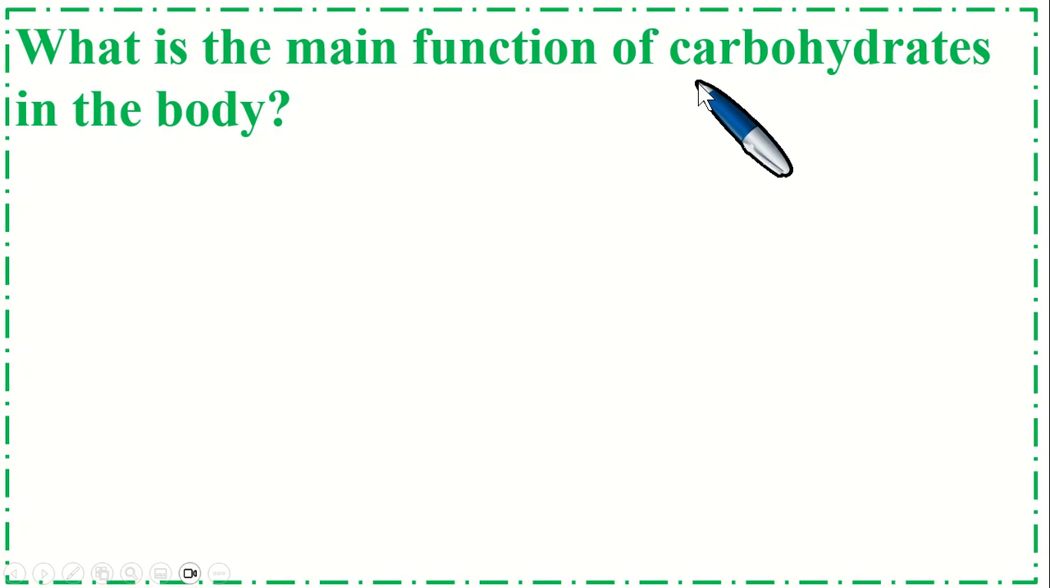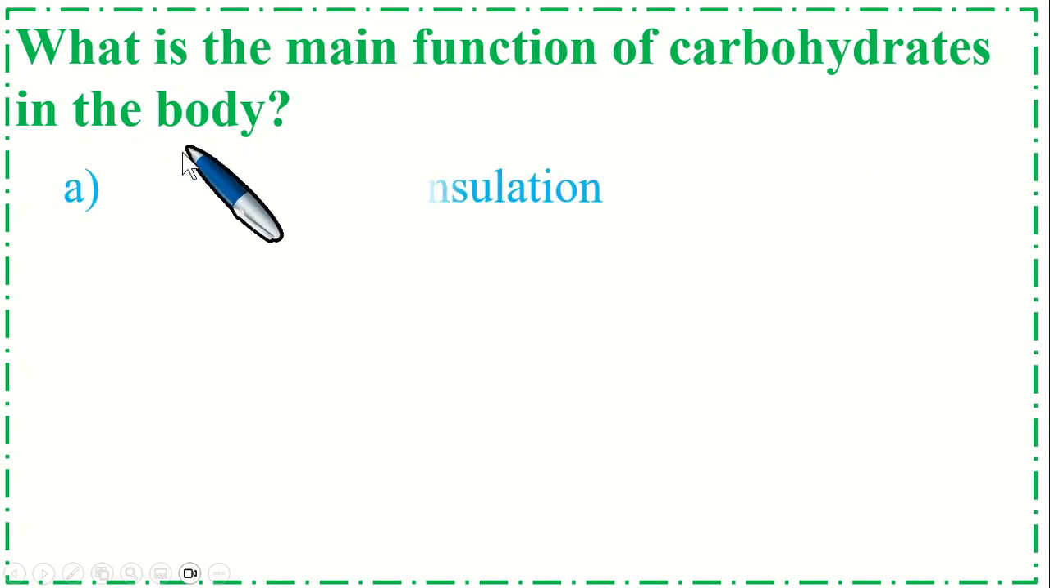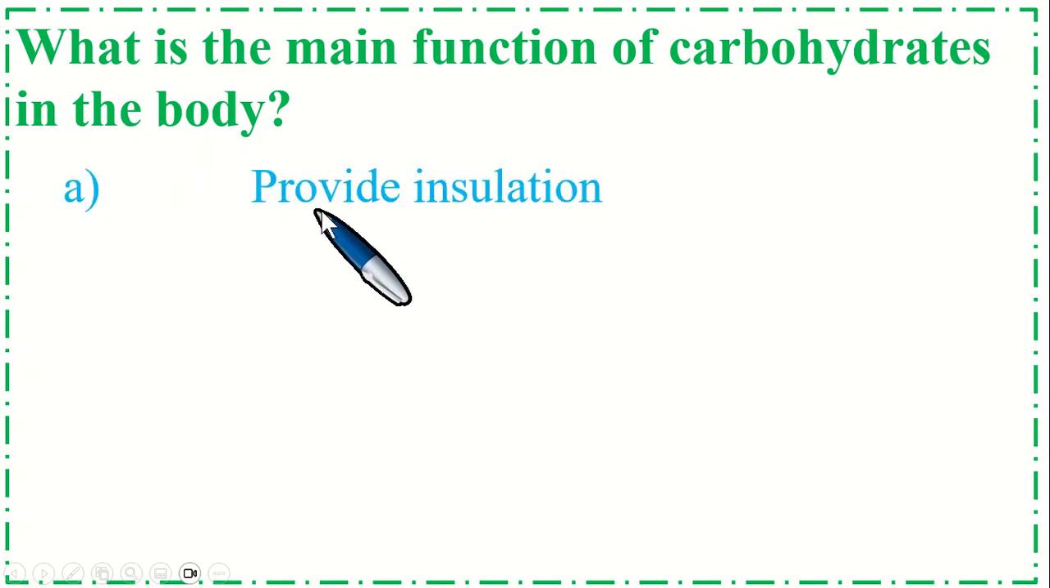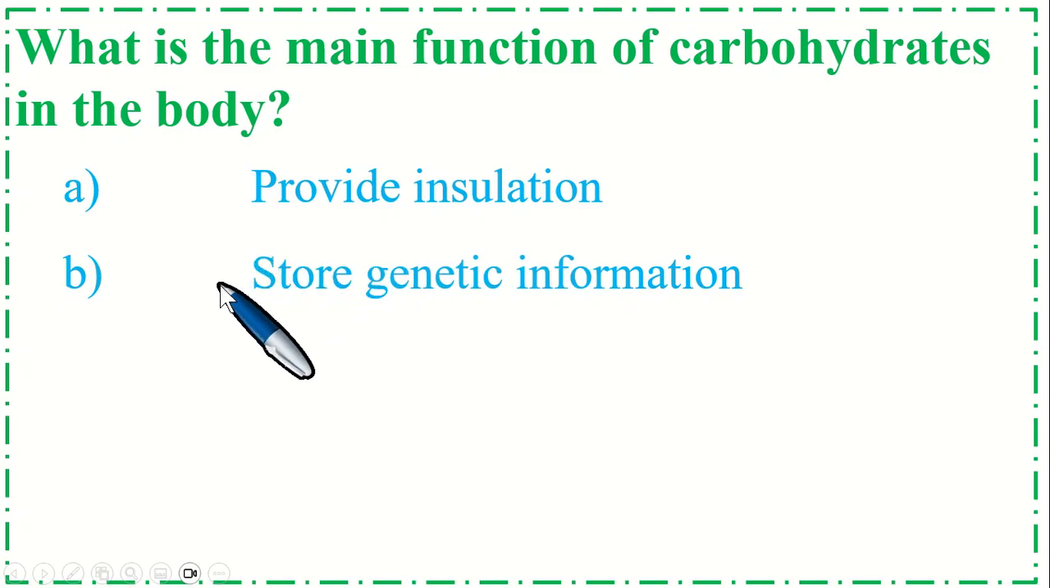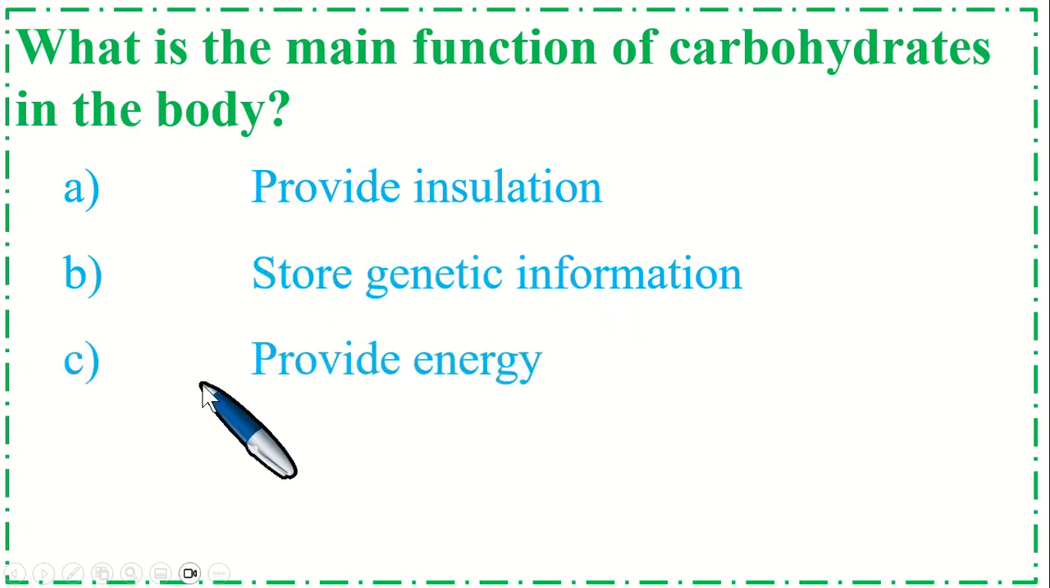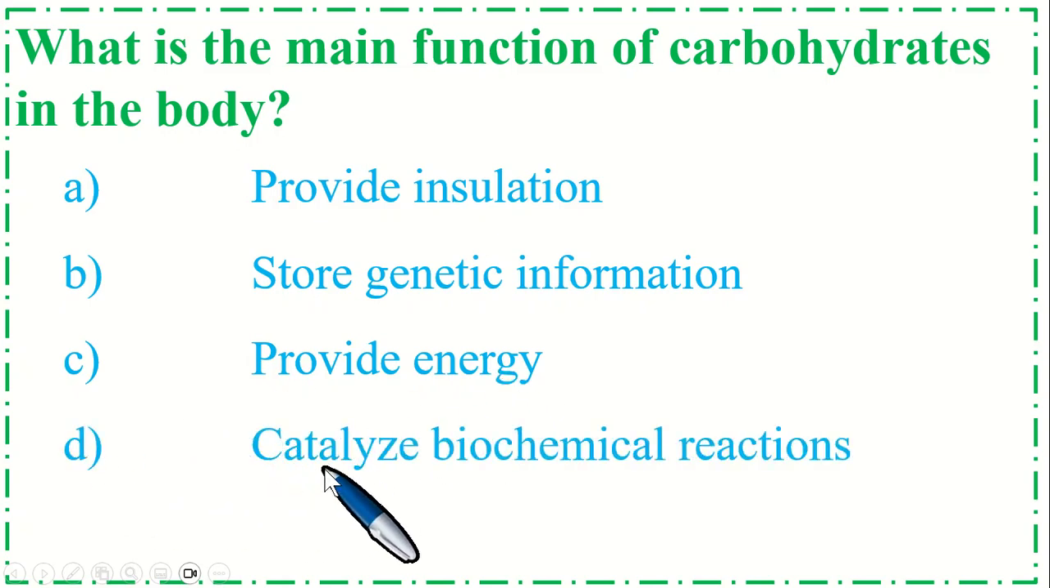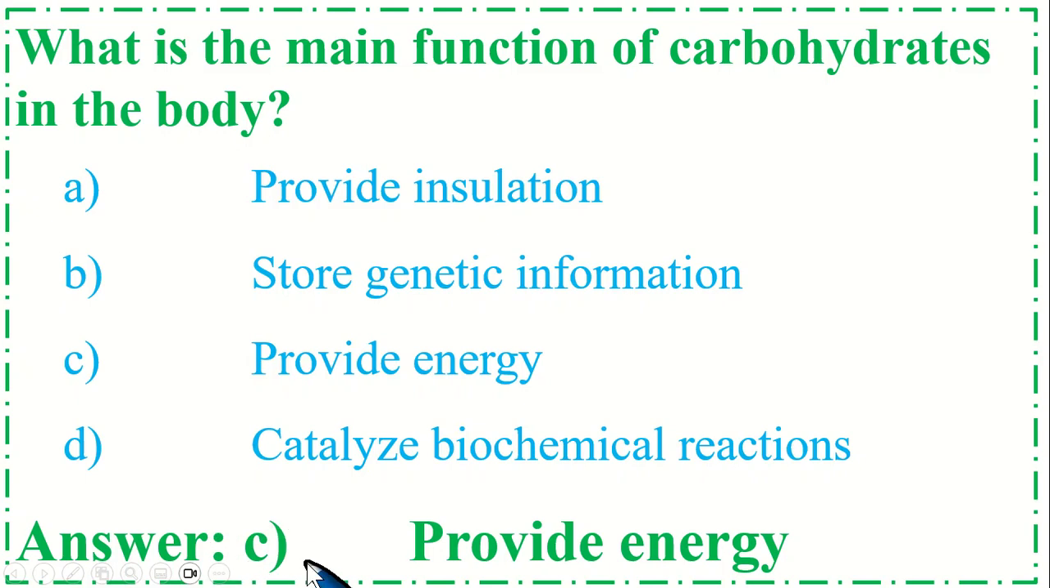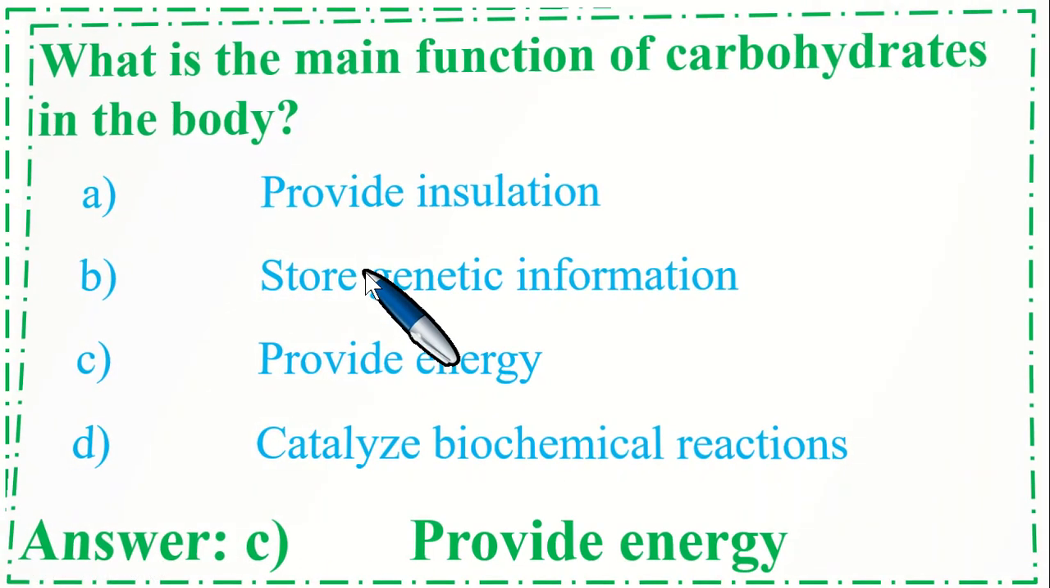What is the main function of carbohydrate in the body? Option A, provide insulation. Option B, store genetic information. C, provide energy. And option D, catalyze biochemical reactions. So the correct option is C, provide energy.